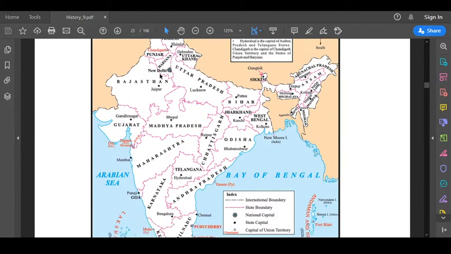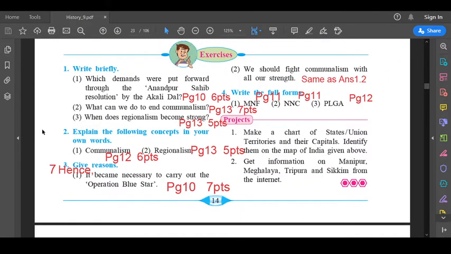Now next we'll see... Okay. Question number 2 is over. Now we'll see the give reasons. Question number 3, give reasons. We'll see the first give reason, that is 3.1. It became necessary to carry out the Operation Blue Star.